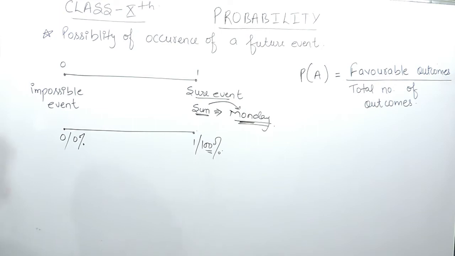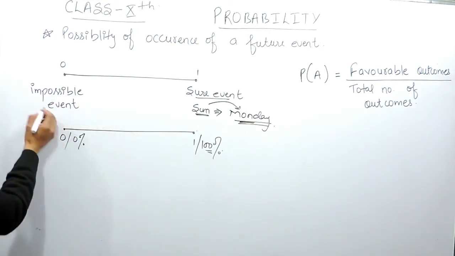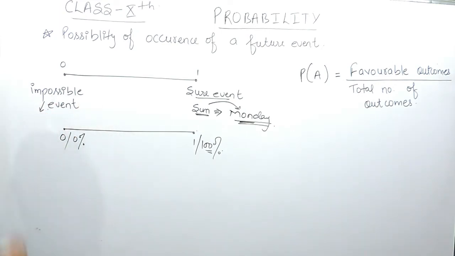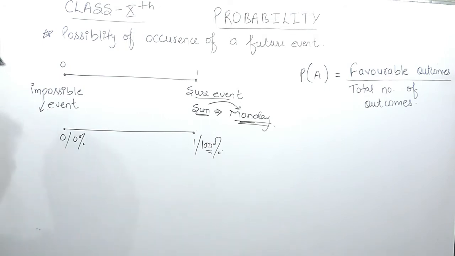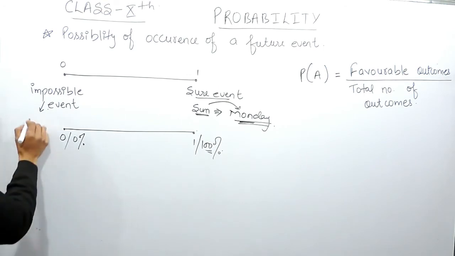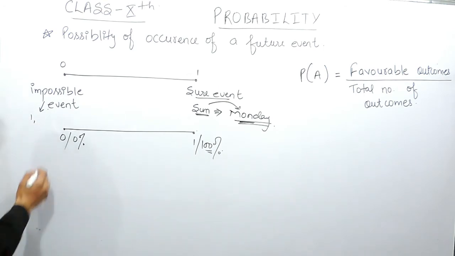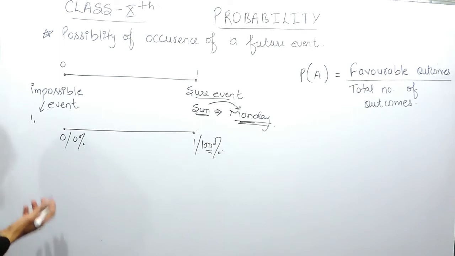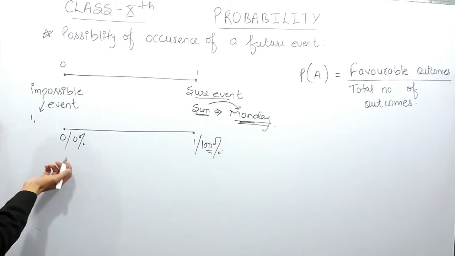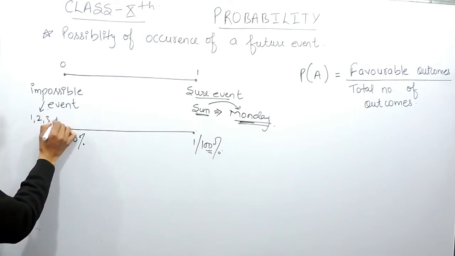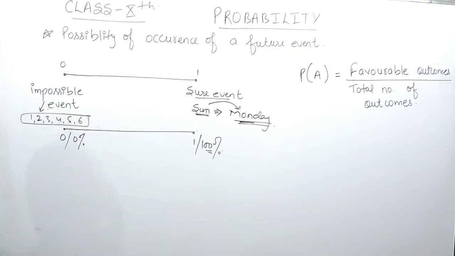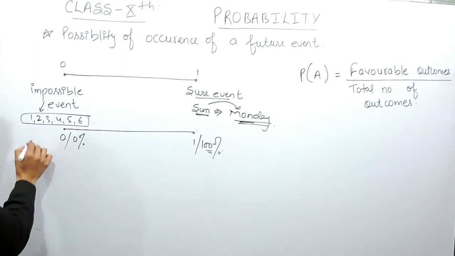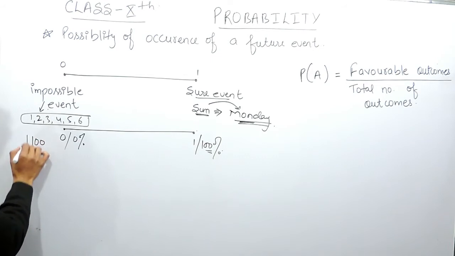Let me give you another example, of an impossible event. If you have thrown a dice, there are 6 numbers written on that dice: 1, 2, 3, 4, 5, 6. So these 6 numbers might come. I am asking, what is the possibility of 100 coming?